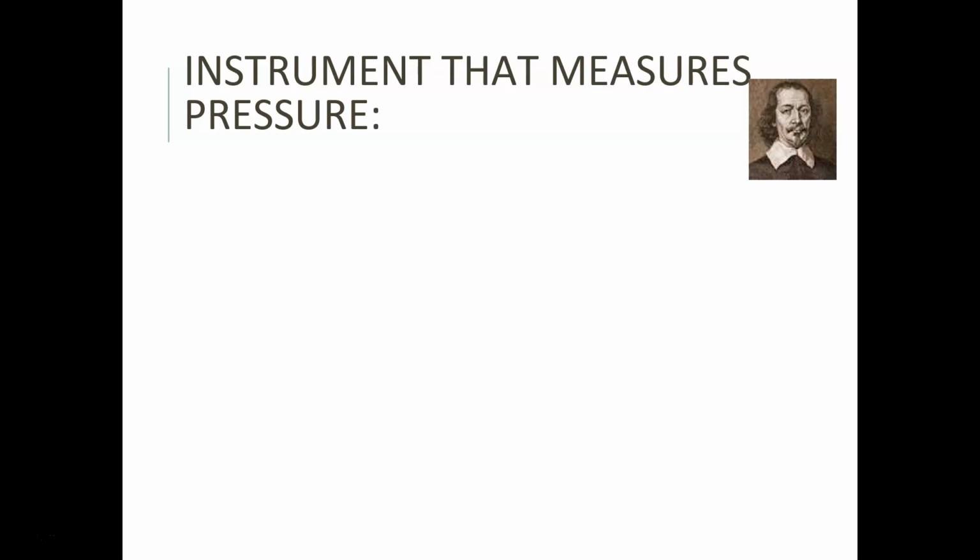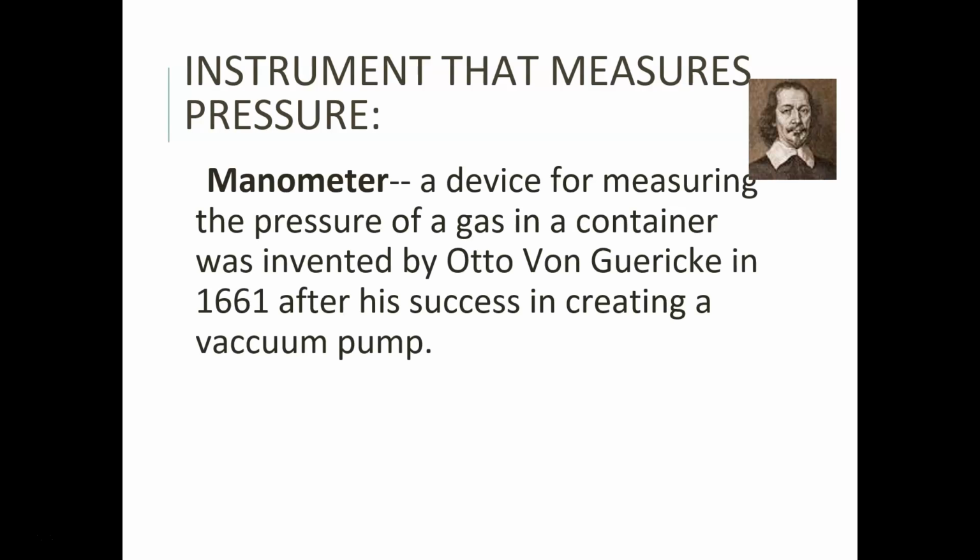So the second kind of instrument that we use a lot is called a manometer. And we see this a lot in physical chemistry. This was developed by a guy named Otto von Guericke. Actually, it's Guericke.